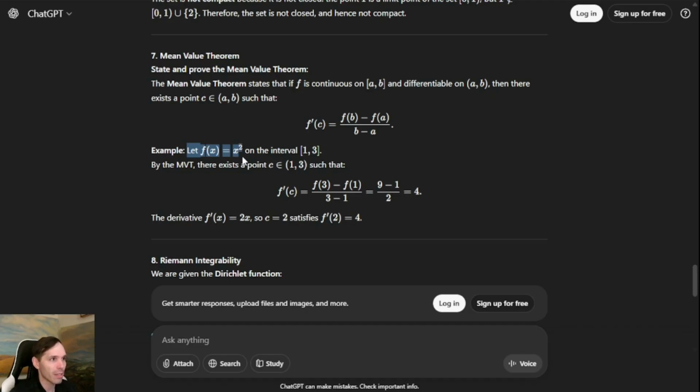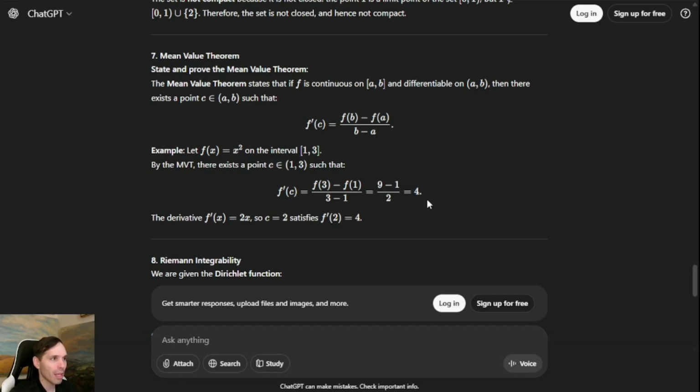Let f of x equals x squared on the closed interval 1 to 3. By the mean value theorem, there exists a point C in 1 to 3 such that f prime of C equals f of 3 minus f of 1 over 3 minus 1, which equals 4. The derivative, f prime of x equals 2x, for f of x equals x squared. Good. So c equals 2 satisfies f prime of 2 equals 4, which is equal to the average rate of change over the interval. So that is perfect.